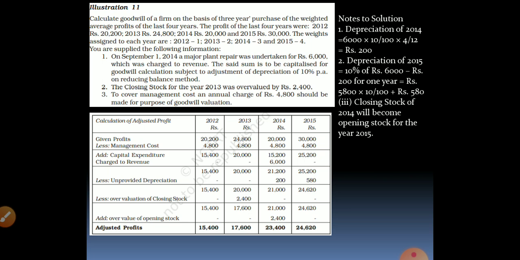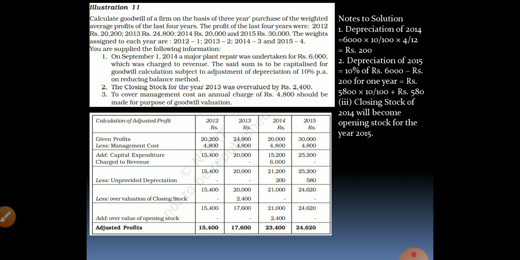The closing stock for the year 2013 was overvalued by rupees 2,400. Overvalued means by mistake they have increased the value. Actually the value should be less by 2,400, but they have increased the value. Whenever you have an error of overvaluation, you have to subtract it.